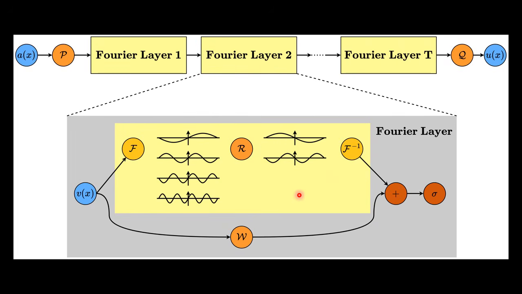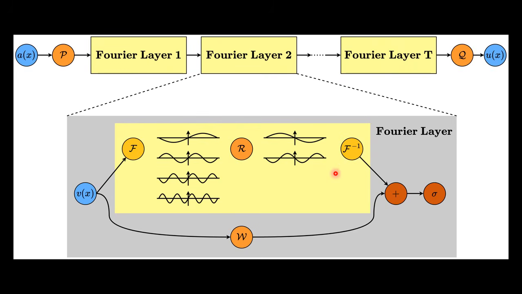Inside the Fourier layer, the function is transformed into the frequency space using a Fourier transform. The network then applies a learned transformation to the Fourier coefficients, typically modifying only the low frequency component while filtering out high frequency noise. After that, an inverse Fourier transform brings the representation back into the spatial domain.